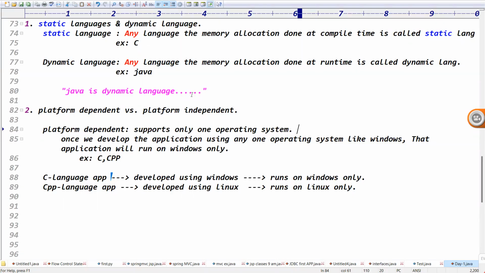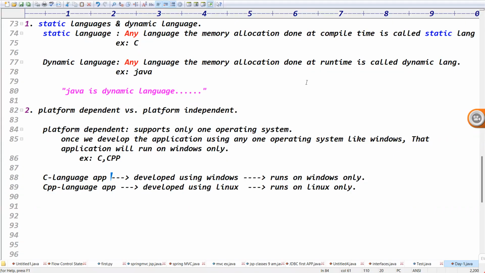If I develop an Axis Bank application that runs on only Windows, there is no use. If I develop Redbus and Abhibus applications that run on only Mac, there is no use. It should support multiple operating systems.